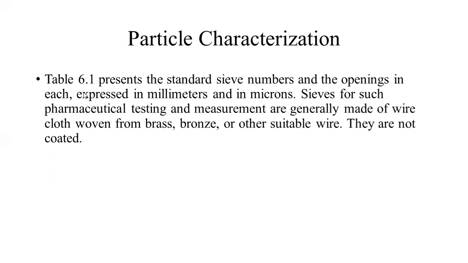Sieves for pharmaceutical testing and measurement are generally made of wire cloth woven from brass, bronze, or other suitable wire. They are not coated or plated with any other material. It means the sieves used in pharmaceutical practice are made of brass or bronze.